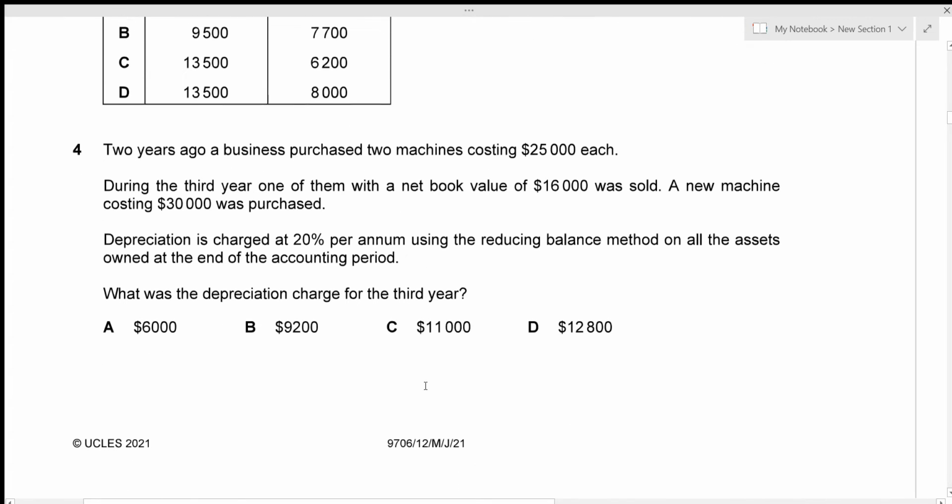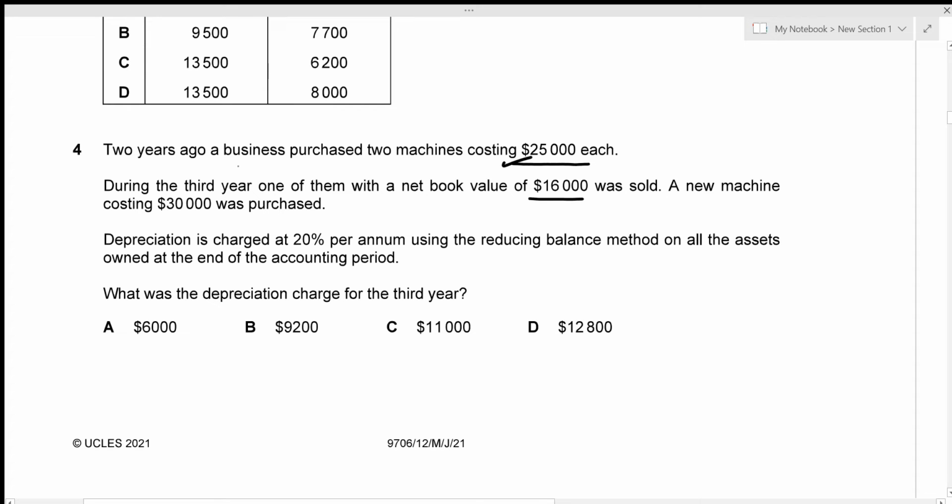Now question number 4, we have a business who purchased 2 machines costing 25,000 each. So the cost of one machine is 25,000, means that the cost of 2 machines will be 50,000, right? Then during the third year, one of them with a net book value of 16,000 was sold. Since one of them has that net book value, and both of the machines cost the same value, it means that both of the machines have a net book value of 16,000 on the third year.